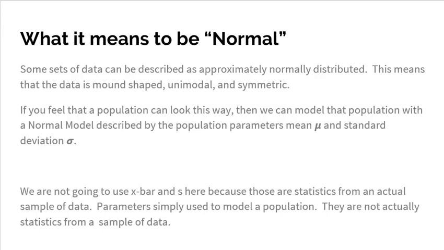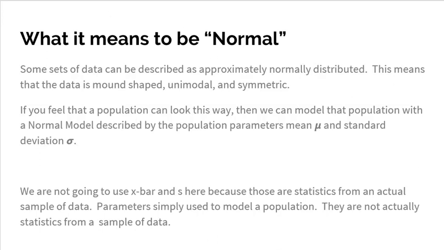What does it mean to be normal? Well, we talked about this already in the previous video, but some sets of data could be described as, hey, that kind of looks normally distributed. Well, this means that you're mound-shaped, unimodal, and symmetric. To use that phrase normal, you've got to meet all 3 of those criteria: mound-shaped, unimodal, and symmetric. So if you feel that a population might look this way, we can model this population with a normal model.